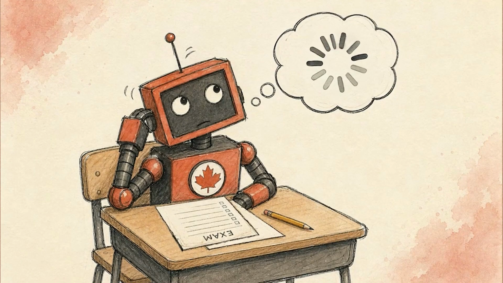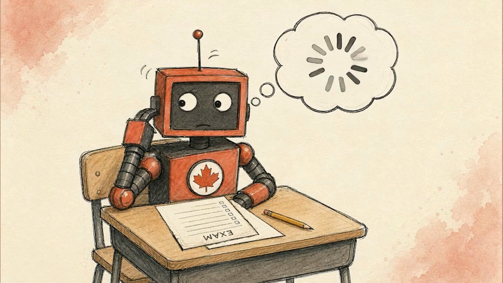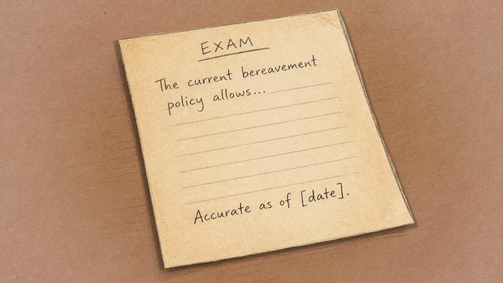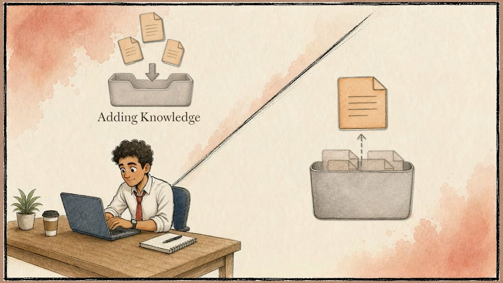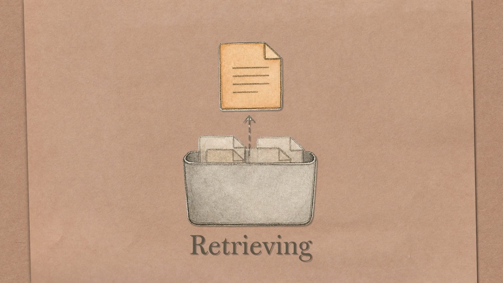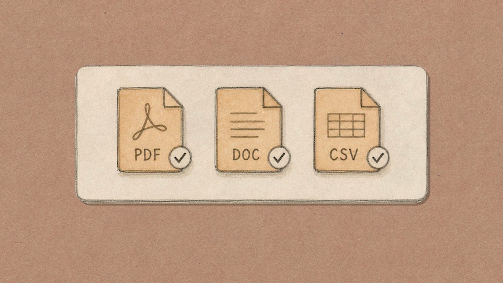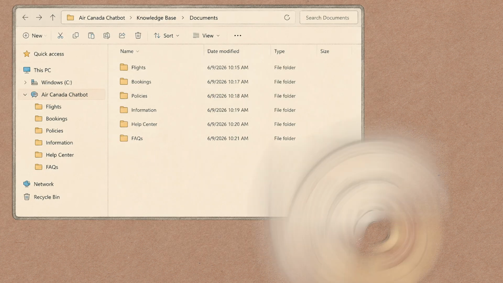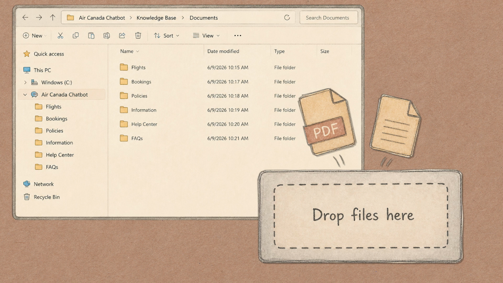So what's the fix? What if the model didn't have to rely on memory at all? What if, right before it answered, something handed it the relevant documents and said, "Here, read these first"? That's RAG. Before the model generates an answer, a retrieval system searches a knowledge base, current policy documents, a product catalog, a database of recent updates. It pulls out all the most relevant pieces and then hands them over to the model alongside your question. Now, the model doesn't have to remember the bereavement policy. It can just read it immediately from a source that was updated this morning if it needed to be.